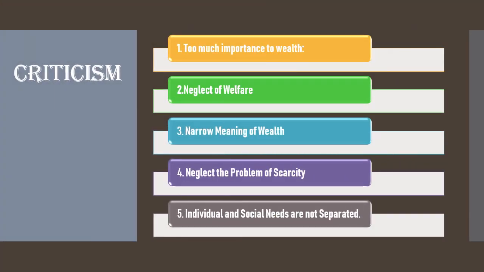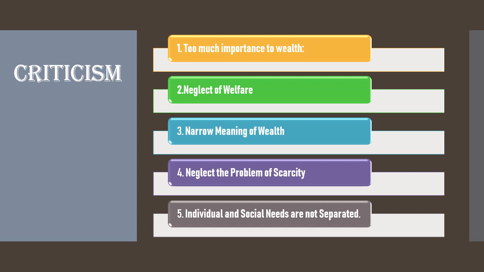So here is the criticism of this definition. Obviously, if someone explains something, there will be other economists who do not relate to this meaning, who are not satisfied with the meaning given by Adam Smith. So they criticize it. Criticize means pointing out the demerits of this definition. I wrote here five points showing how the wealth of a nation definition given by Adam Smith is not appropriate to other economists. So here are some criticism points.